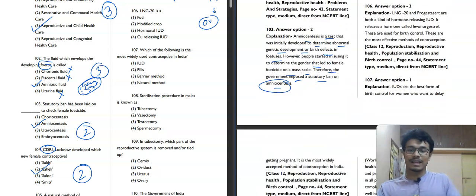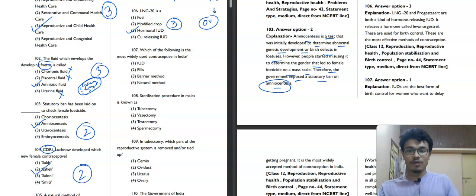What it is saying is that LNG-20 is a hormonal IUD, not a copper-releasing IUD. This LNG-20 is a hormonal IUD, all of us know. The third option will be our correct answer. So what is a non-hormonal IUD? This is a Lippes Loop. You know that.